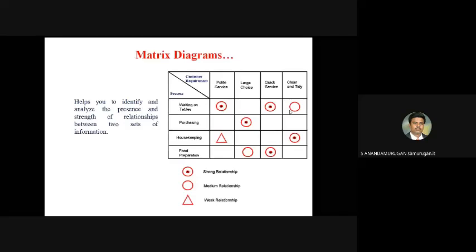Quick service. Then clean and tidy. Here they represent medium relationship, because the quick service or polite service is the important one. They have to match that with a strong relationship. Similarly, we have to draw this matrix diagram for your problem.